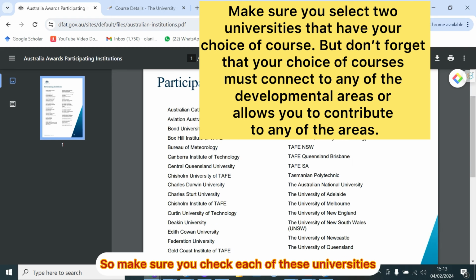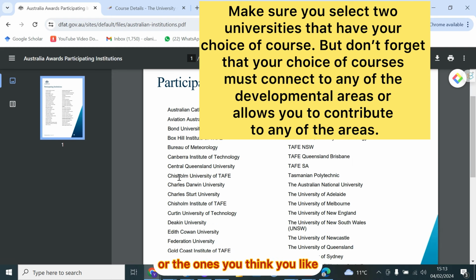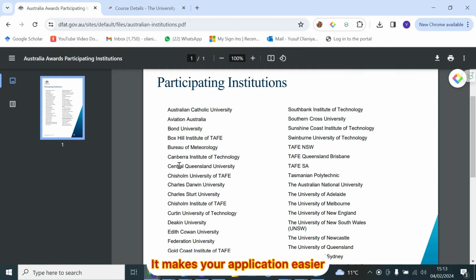So make sure you check each of these universities, or the ones you think you like. Check them, see if they have your preferred course of study before you start your application, so that you won't struggle. You just select the university and you just move on. It makes your application easier if you research about them before.